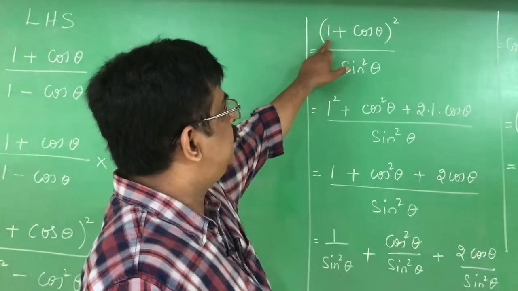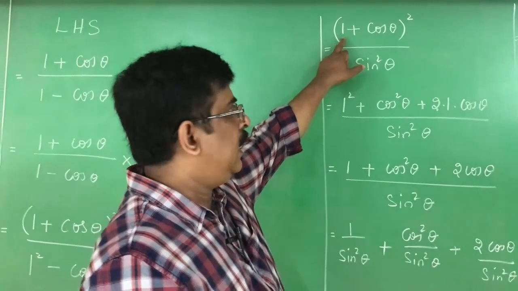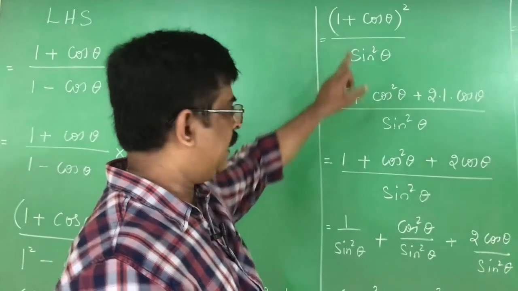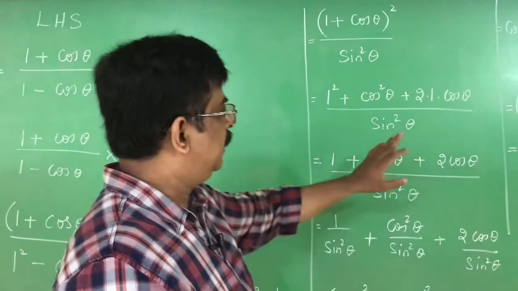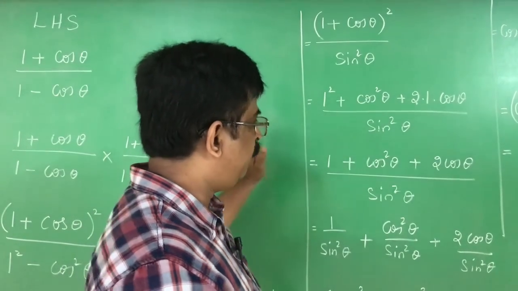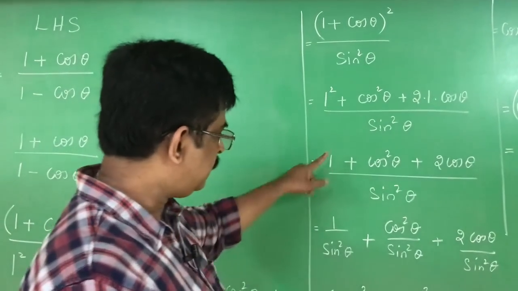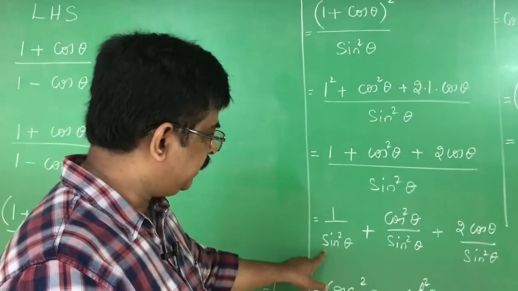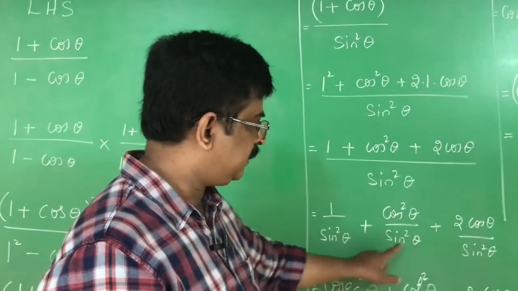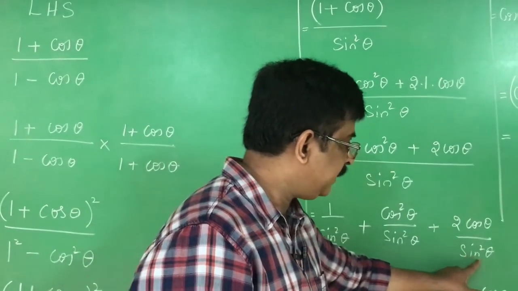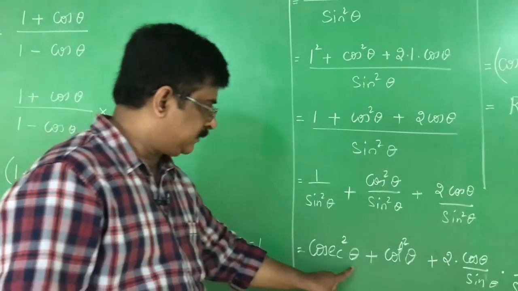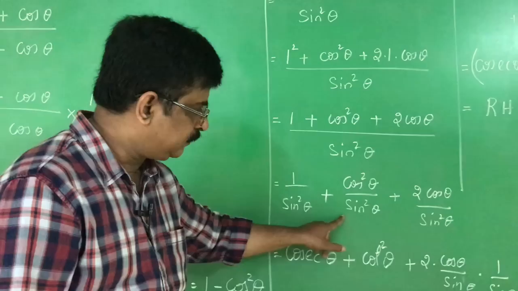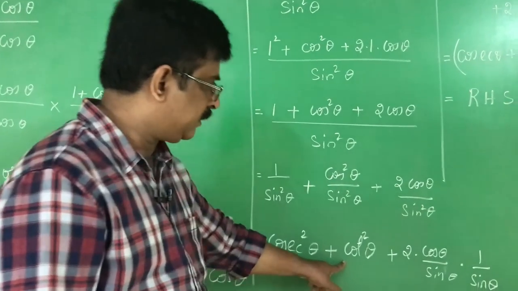Now, expand this using the algebraic identity a plus b whole square. A square plus b square plus 2ab by sin square theta. Distribute the denominator for all the three terms. Then it becomes 1 by sin square theta plus cos square theta by sin square theta plus 2 into cos theta by sin square theta. Here 1 by sin square theta is cosecant square theta. Cos square theta by sin square theta is cot square theta.